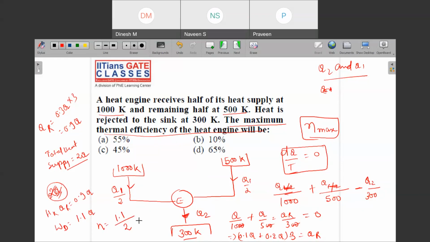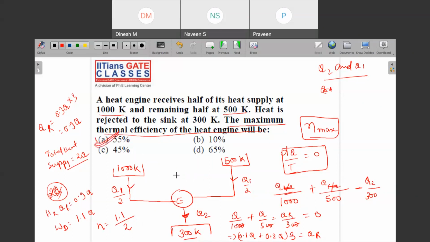Can you solve this one? So this is 0.55, right? 0.55 means 55%. So this is option 1.